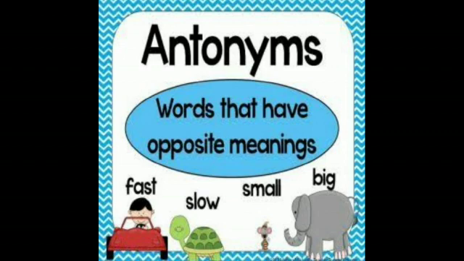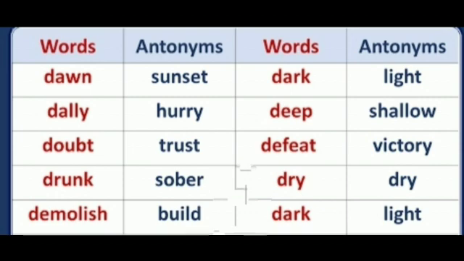Now we'll see what are antonyms. Antonyms are the words that have opposite meaning. As synonyms have the same meanings, antonyms have opposite meanings. Antonyms means words that have opposite meanings, such as fast, slow, small, big. These are the opposite words. They are called antonyms. Now we'll see some examples of antonyms.